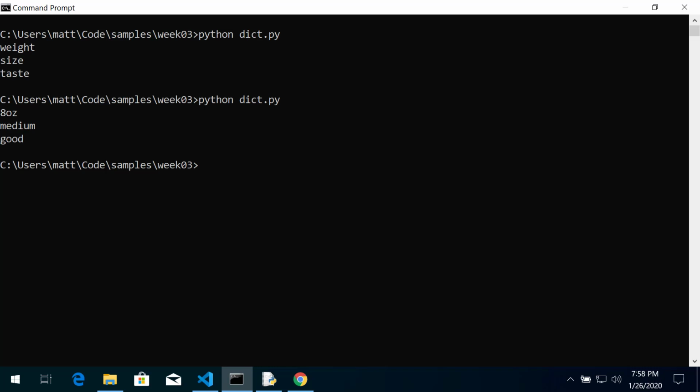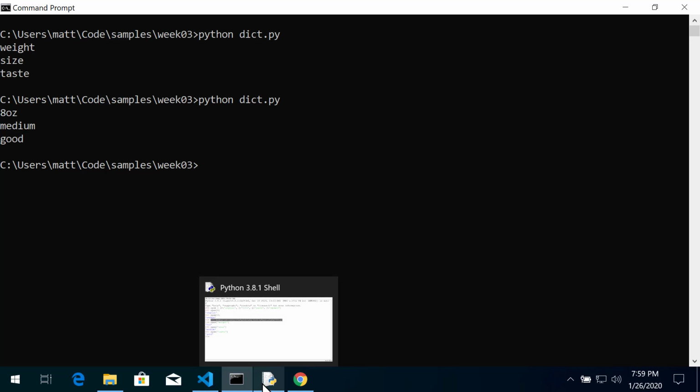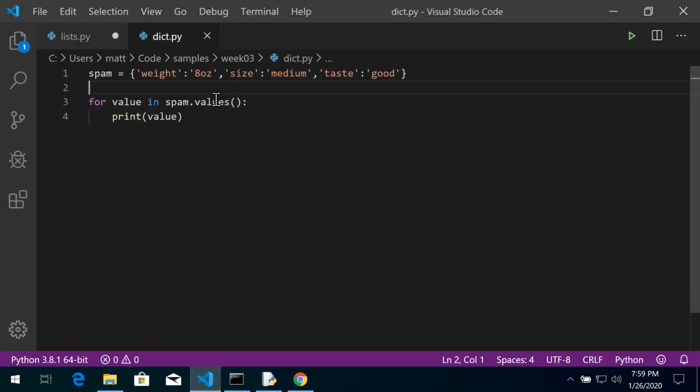So those are the keys and the values methods. What they do is they return essentially a list of the keys and a list of the values. Now we can also use items, and what items returns is a pair, almost like a tuple, of the key and the value, or a name value pair. So let's go back in.